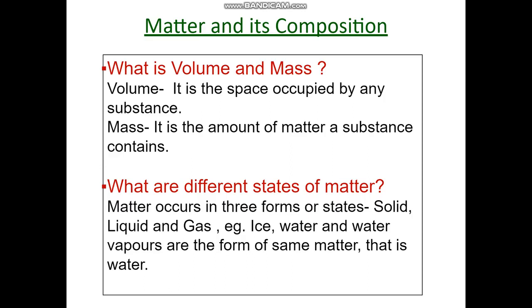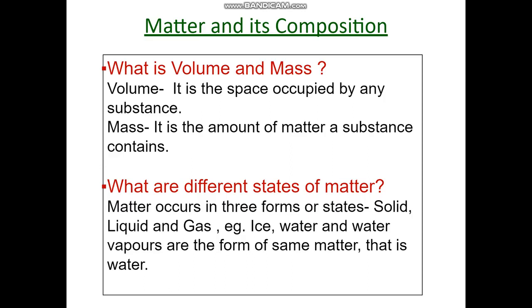What is mass? Mass is the amount of matter a substance contains. For example, when you inflate a balloon with air, then the amount of air which an inflated balloon contains is considered as mass of the air.